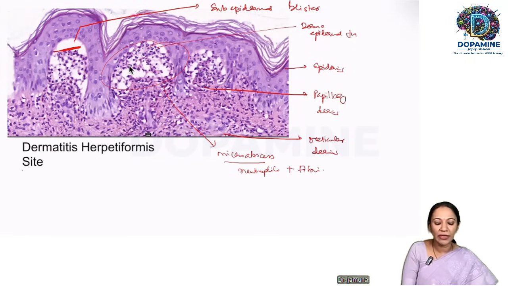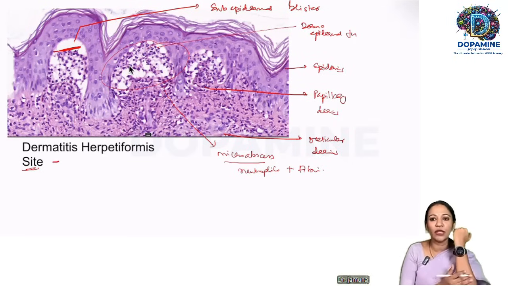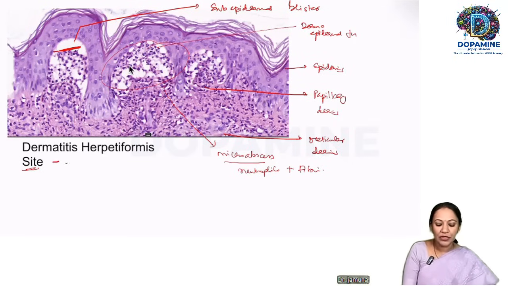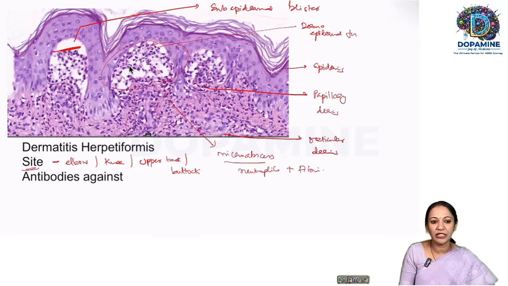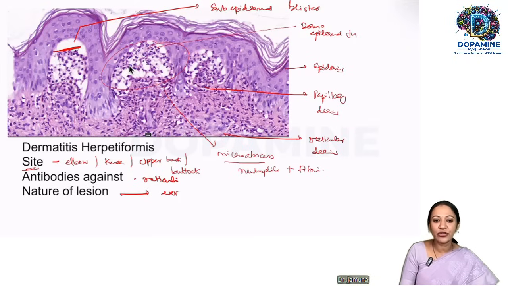So what are the common sites? The sites will be typically on the extensor aspect, that is the back of the elbow, knees, upper back, buttock. These are the very common areas of Dermatitis herpetiformis. The antibodies are against the reticulin fibers in the skin. And what is the nature of the lesion? That is a clue. It is extremely itchy.